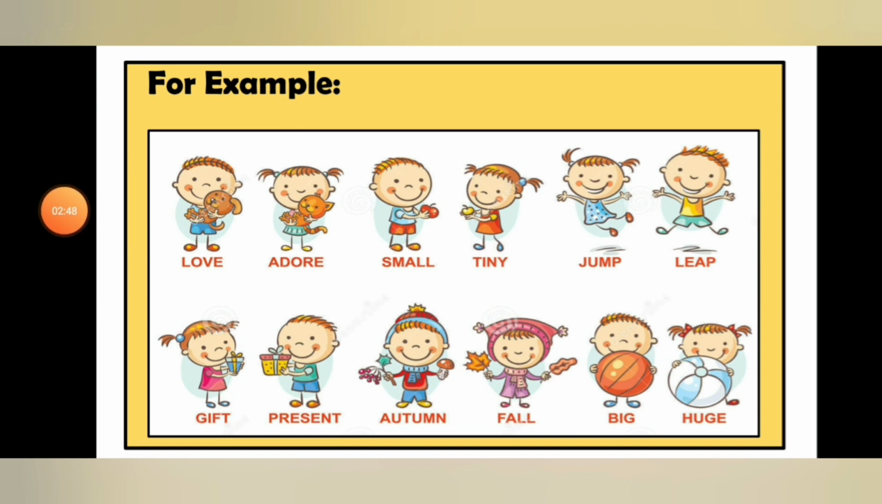Then the next word is small and tiny. So you can see in the picture also that in the girl's hand there is a small fruit, and in the boy's hand there is a very small fruit. So both the fruits are small and tiny. So both the words are expressing the same meaning. So this word pair, small and tiny, is called synonym.